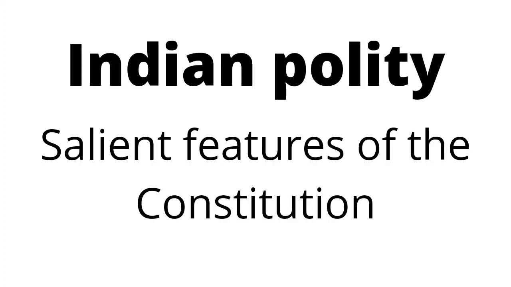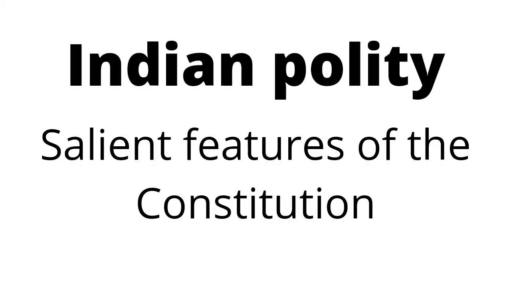Every religion, denomination, or any of its sections shall have the right to manage its religious affairs. Article number 26. No person shall be compelled to pay any taxes for the promotion of any particular religion. Article number 27. No religious instruction shall be provided in any educational institution maintained by the state.